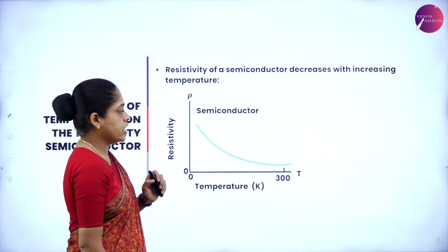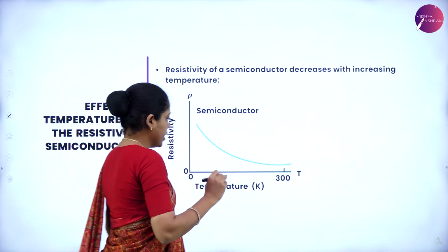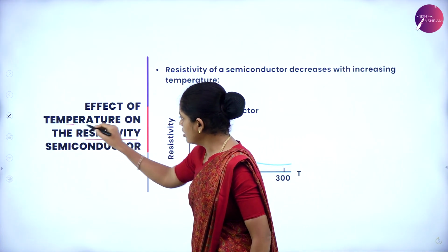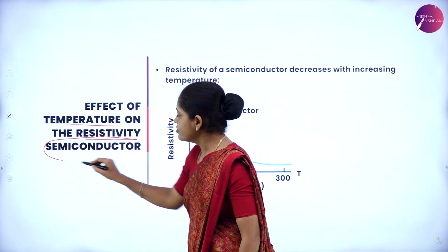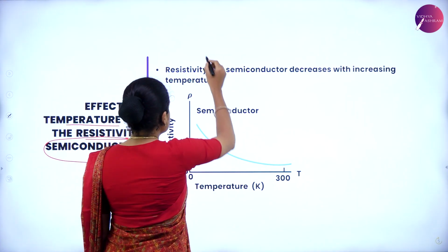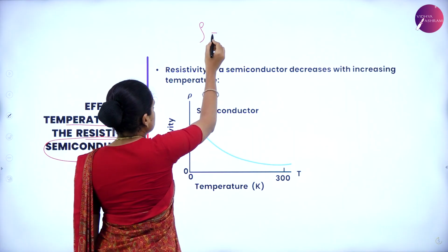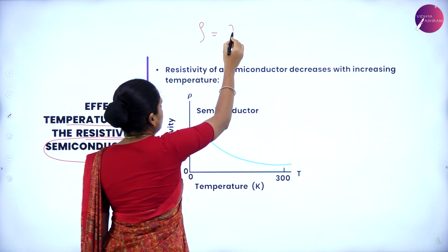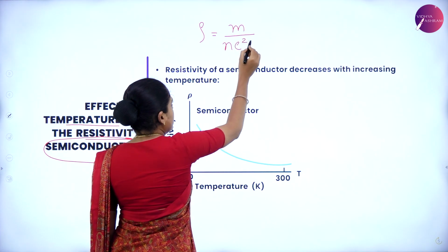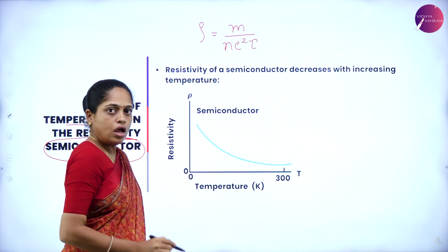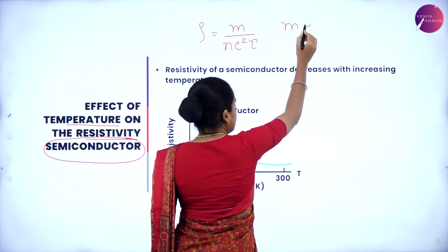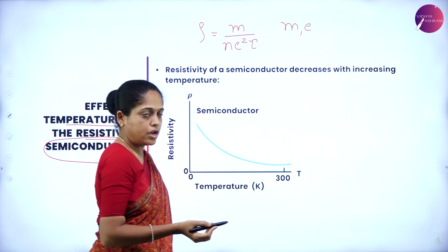And the next one is semiconductor. Variation of resistivity with the temperature of a semiconductor. To understand this, again consider the resistivity expression. Resistivity is equal to m by n e square tau. And in this expression, m and e are constant.